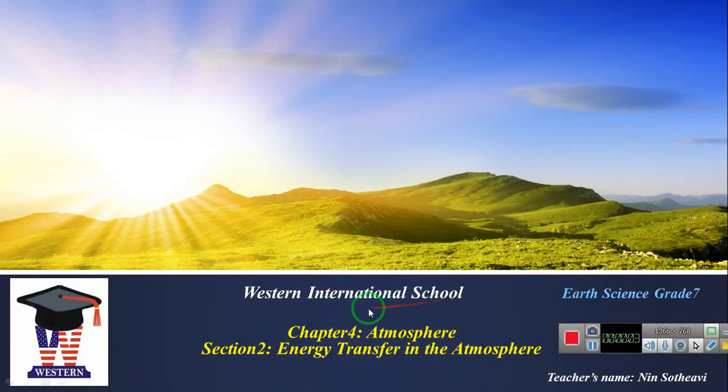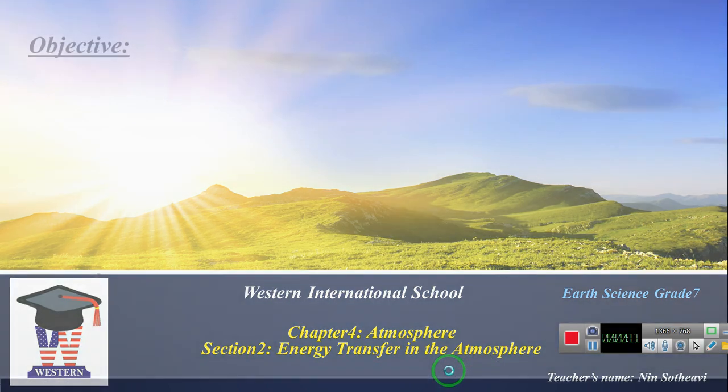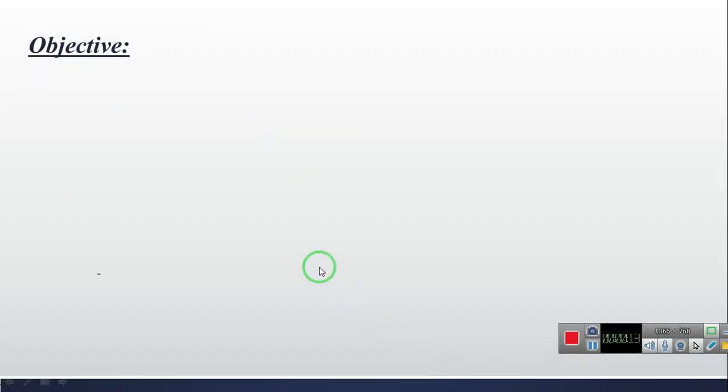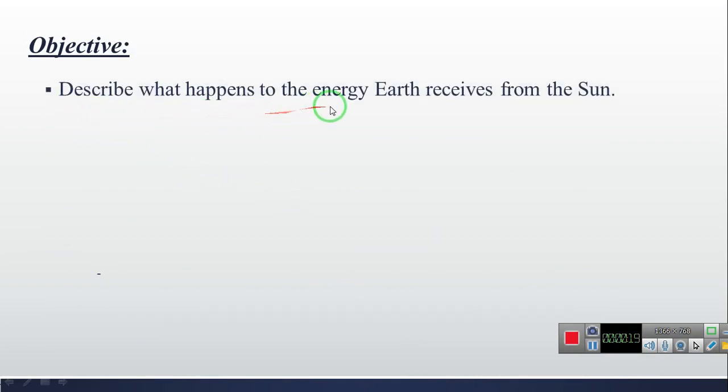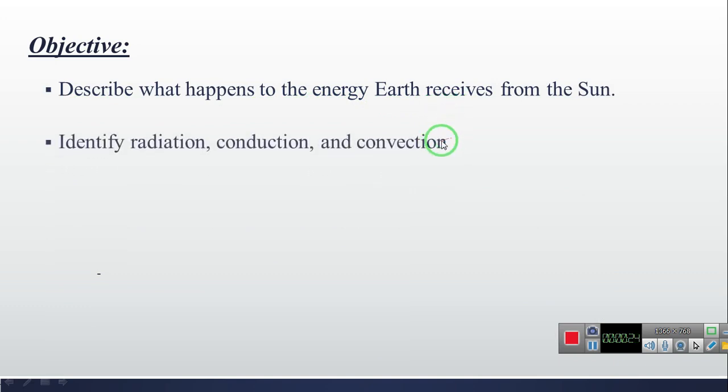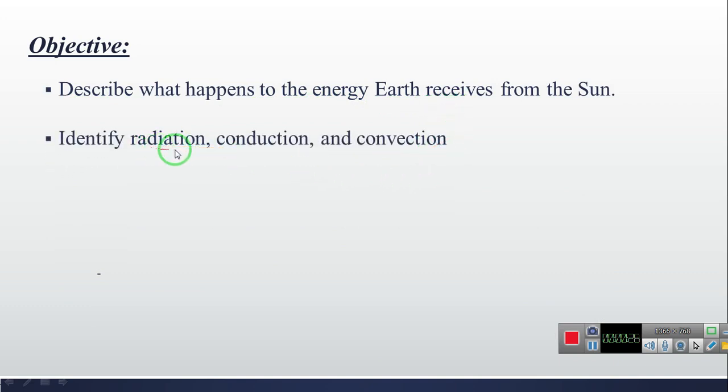Okay, hello students. So today we study chapter 4, the atmosphere, section 2, energy transfer in the atmosphere. For this lesson I have two objectives. The first objective is to describe what happens to the energy that Earth receives from the sun. The second one is to identify radiation, conduction and convection.